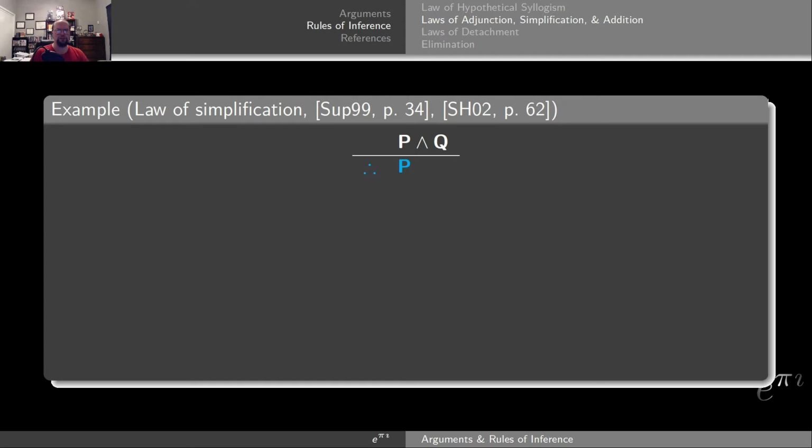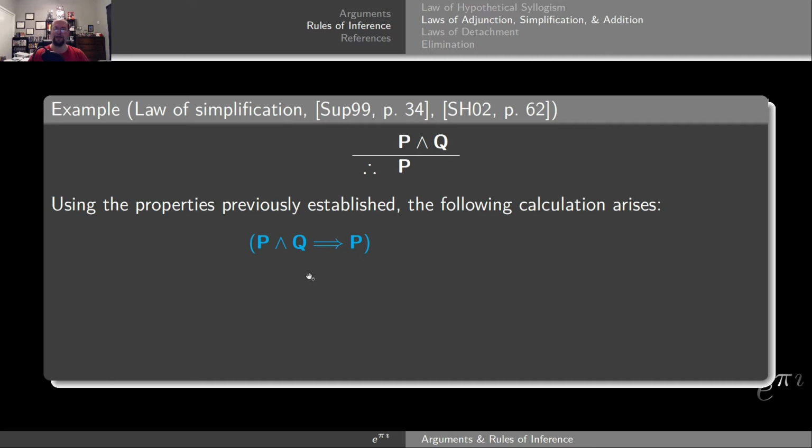Unfortunately, that implication is not one that we've already shown with a truth table or some other means. However, we have enough machinery that we could do it. If you wanted to, you could do this with a truth table, but I have all these properties we've already established, so this actually resolves into a calculation. So let's look at P conjunction with Q implies P. Remember, the implication can be rewritten as the negation of the hypothesis, disjunction the conclusion, giving me the statement here.